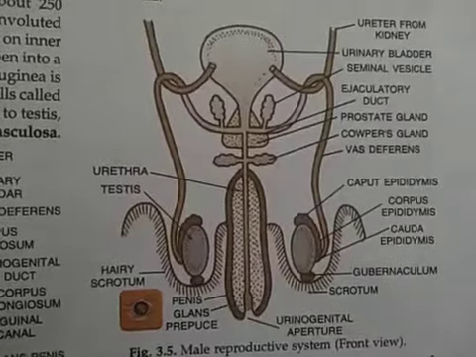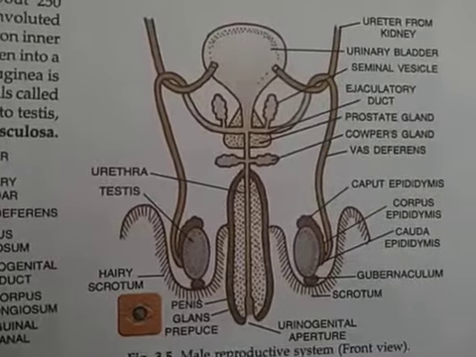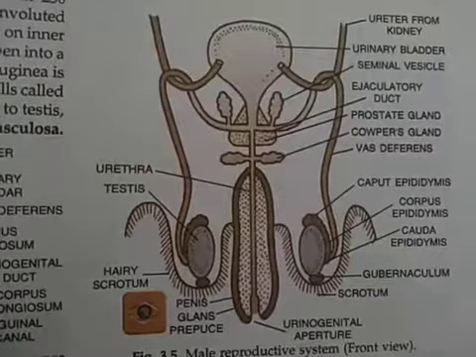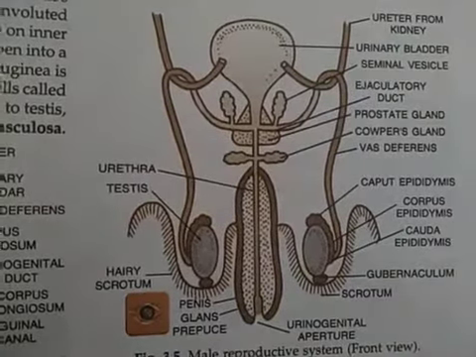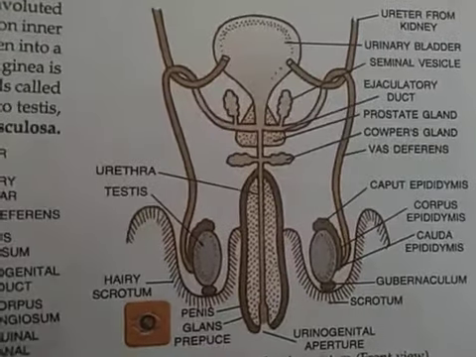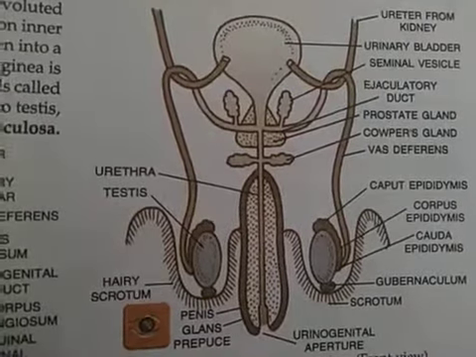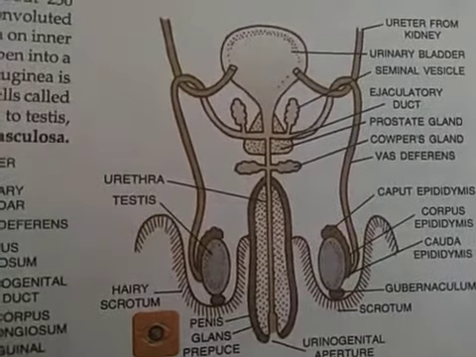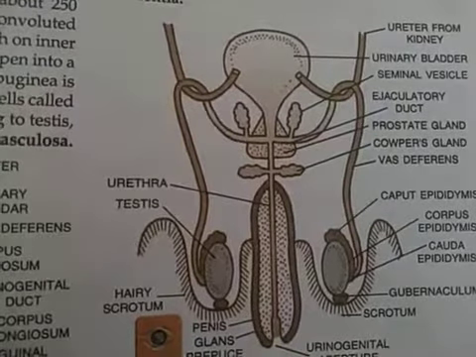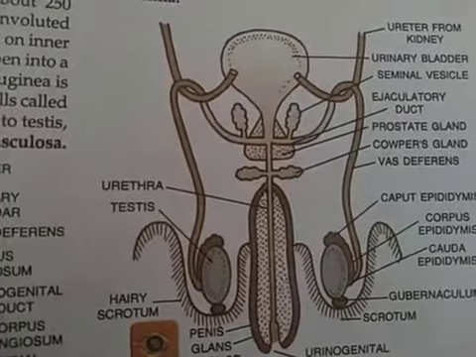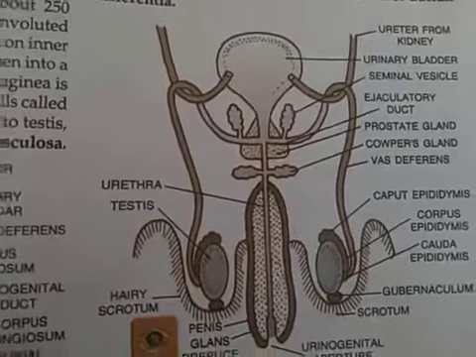Hello students, good morning. I'm your teacher Dolcy and today we are going to start the second topic from the chapter Human Reproduction, and the name of the topic is human male reproductive system. So in this lecture today we will discuss or describe only the various organs of the male reproductive system.